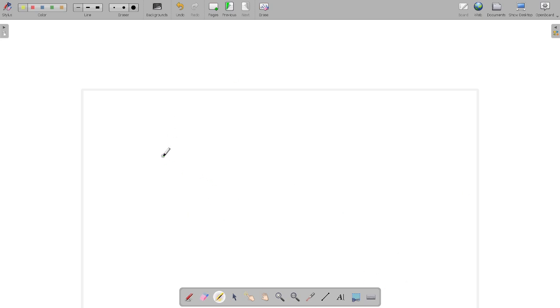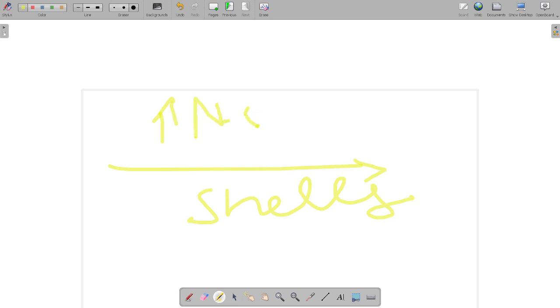And across the period, the shells remain the same. As the shells remain the same, we are able to notice that the nuclear charge will increase.